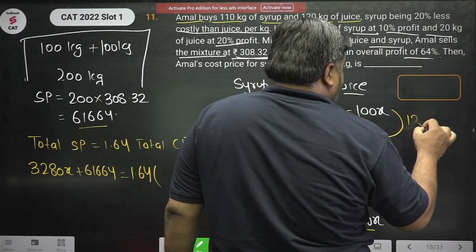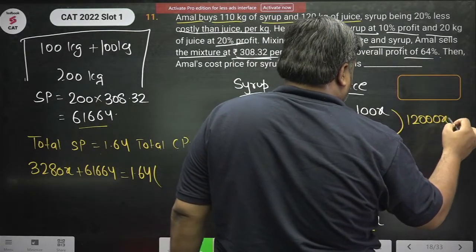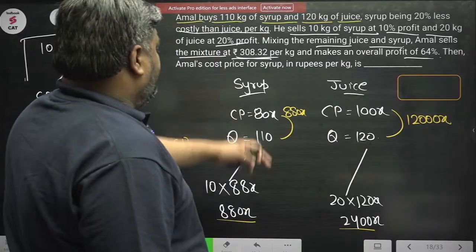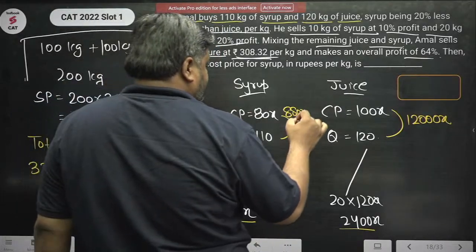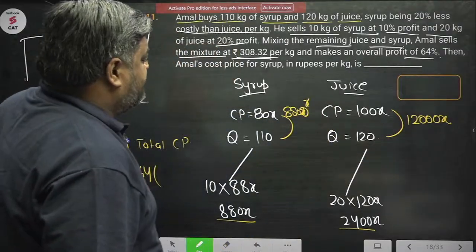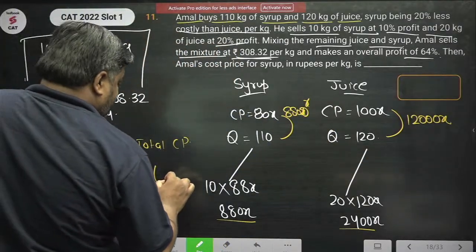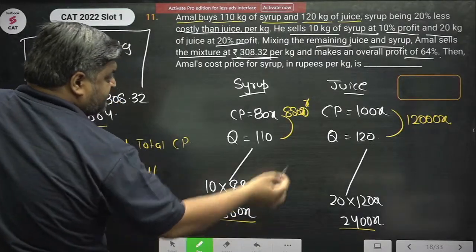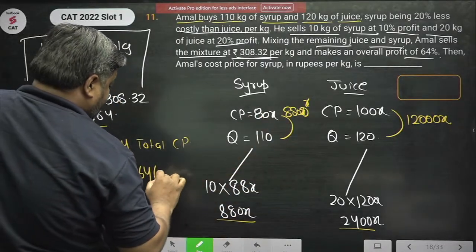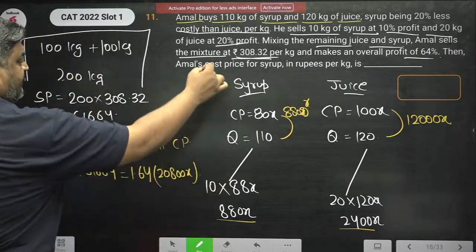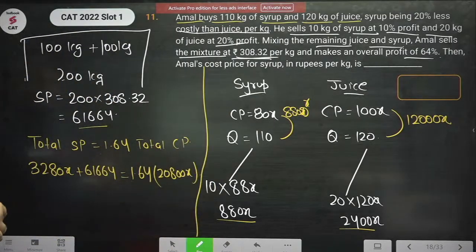Total cost price here is 12,000x. So this is 8800 plus 12,000, which is 20,800. Right? ये sorted है.